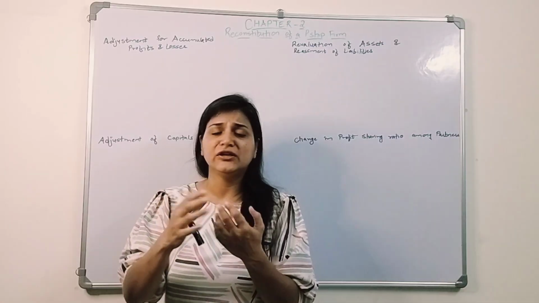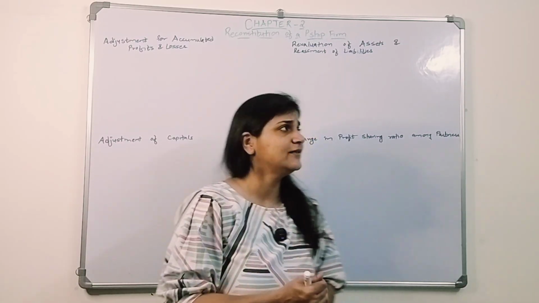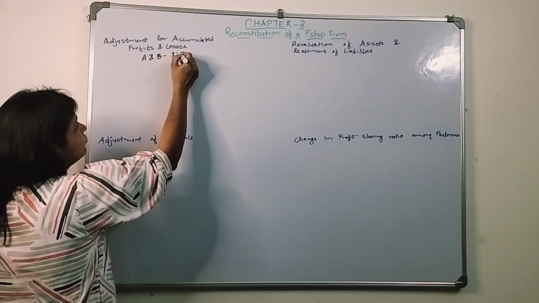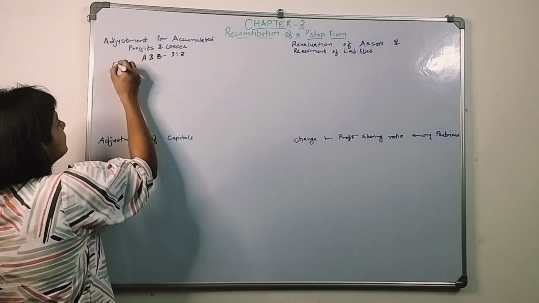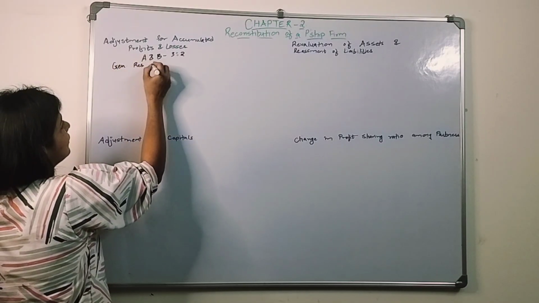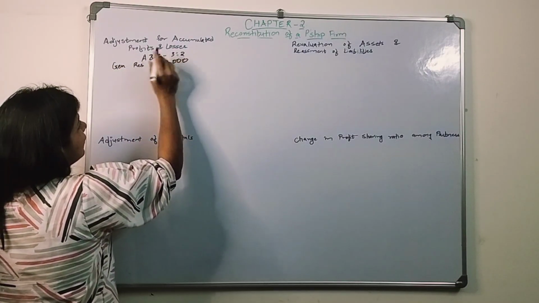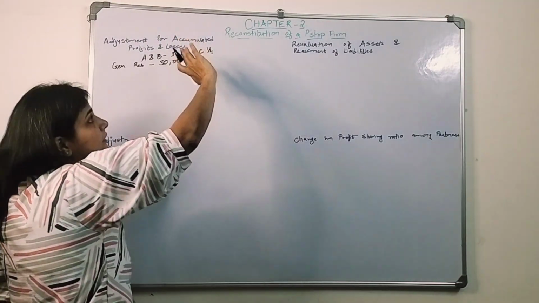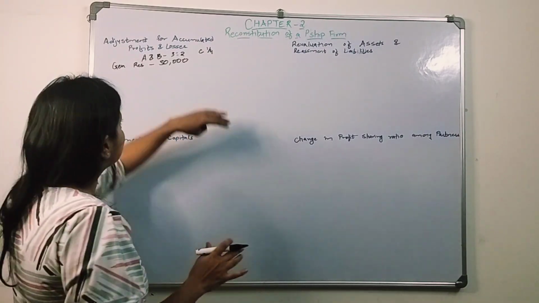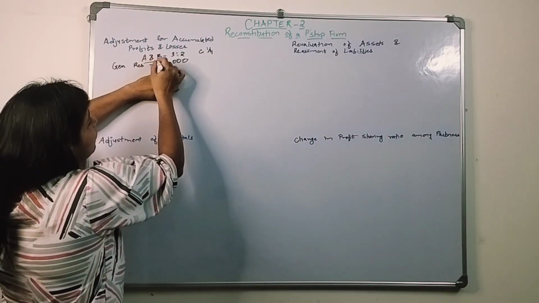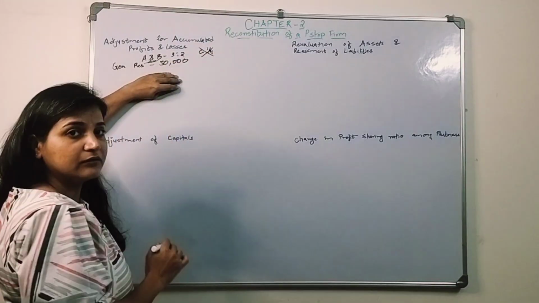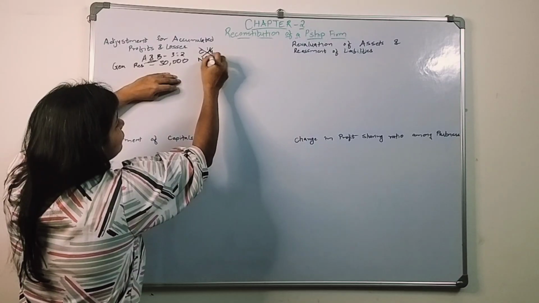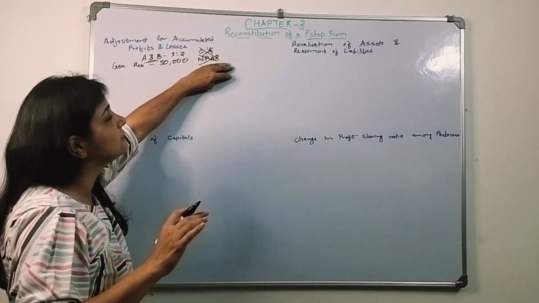So what will be the entry? We need to close that reserves and provision. Let's say A and B are partners in the ratio of 3:2. There is a general reserve of 50,000. Now C enters and gets a 1/4 share. Their profit sharing ratio will also change, but this reserve belongs to the old partners. There's nothing to do with the new partner, nothing to do with the new profit sharing ratio. No, we are not going to take these things into account.